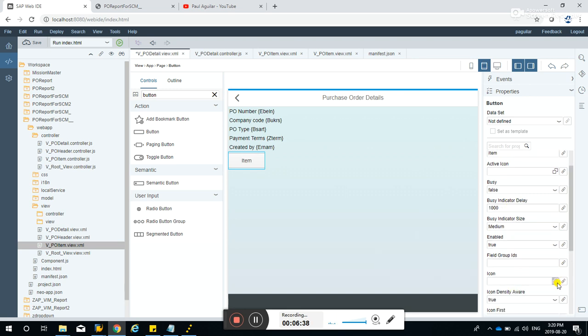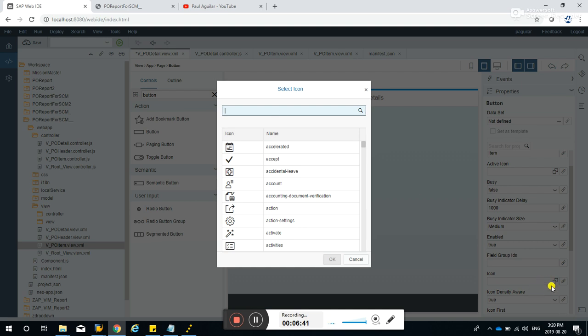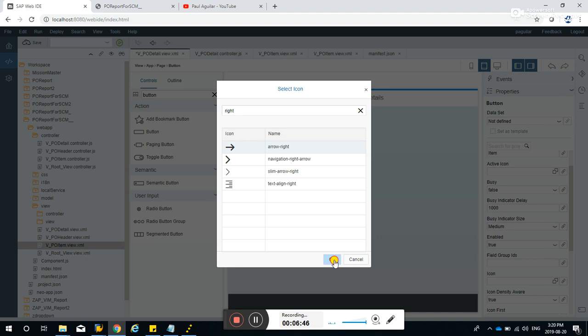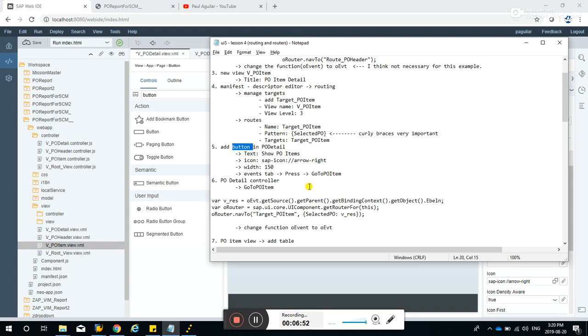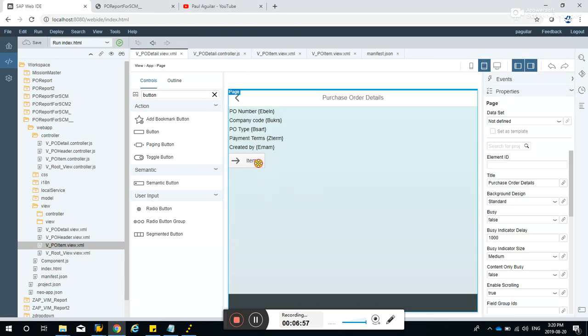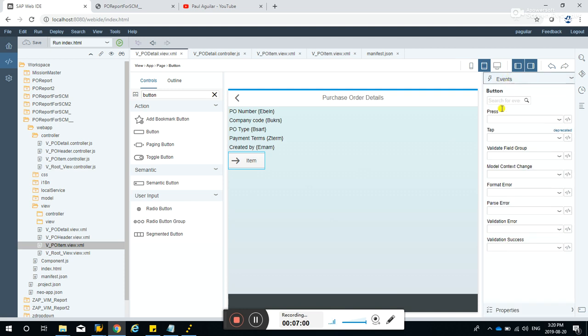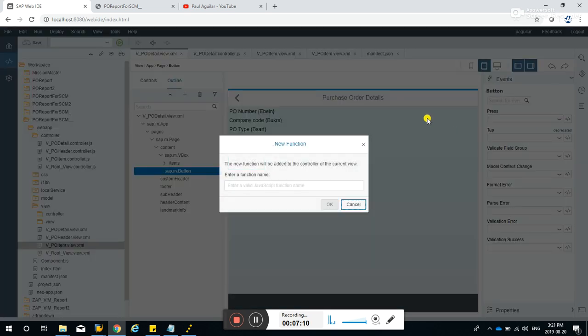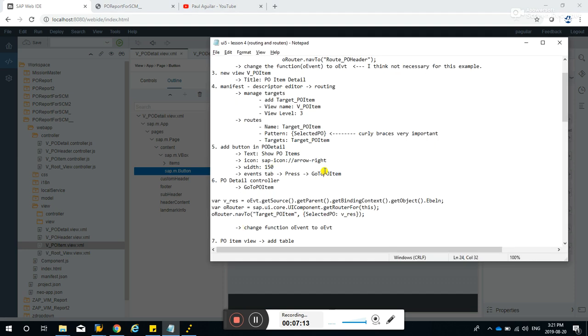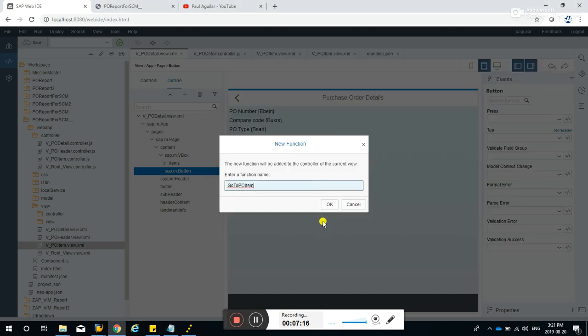For the icon, you can click that F4-like button there and type in right, and you can select that. It will go to the item, and after that we'll be adding an event. So here, click the events and on press, set button, right? Okay, event, new function. For the function name, let's make it go to PO item.